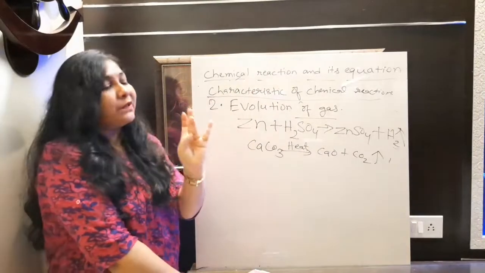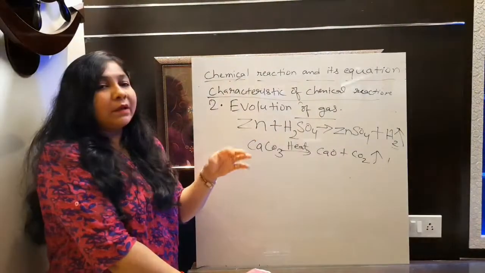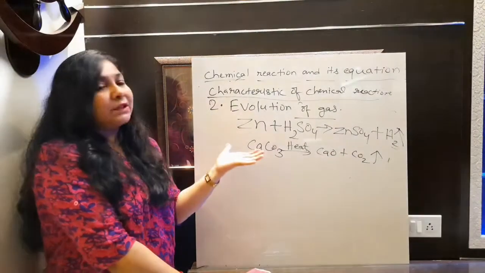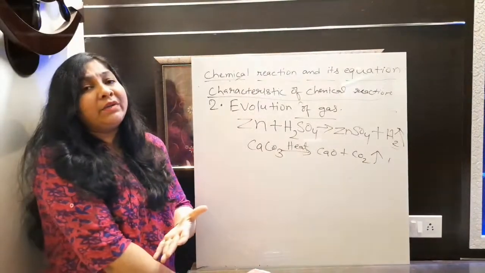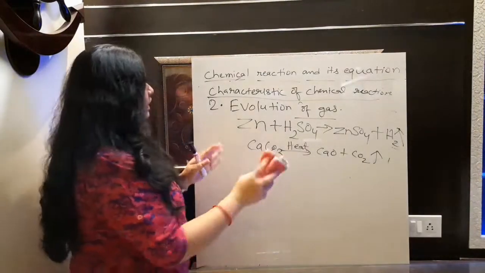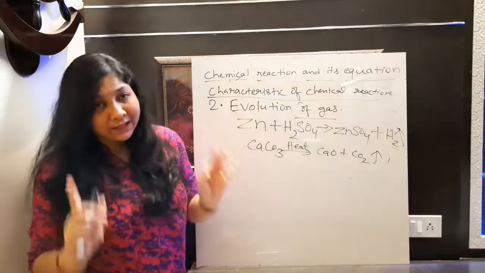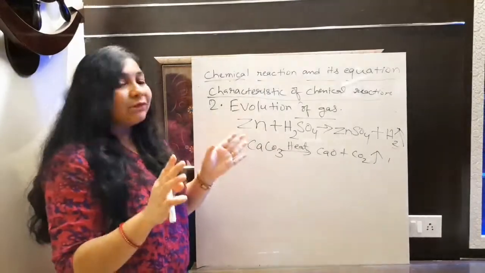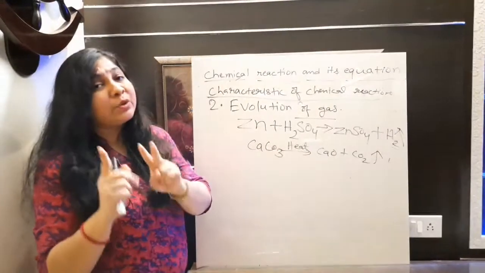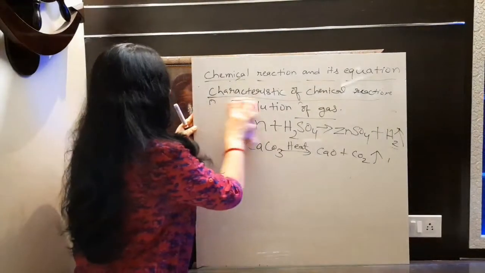First, what we observed, either you can see the precipitate is forming. Second, we are observing the gas is evolving there. If the gas is evolving, then also we can identify yes, a chemical reaction is going on there. Fine. So these are the examples that you need to learn. You have to memorize the chemical characteristics, and along with that for gas evolution, two examples, at least two examples of each characteristic. Fine, okay.